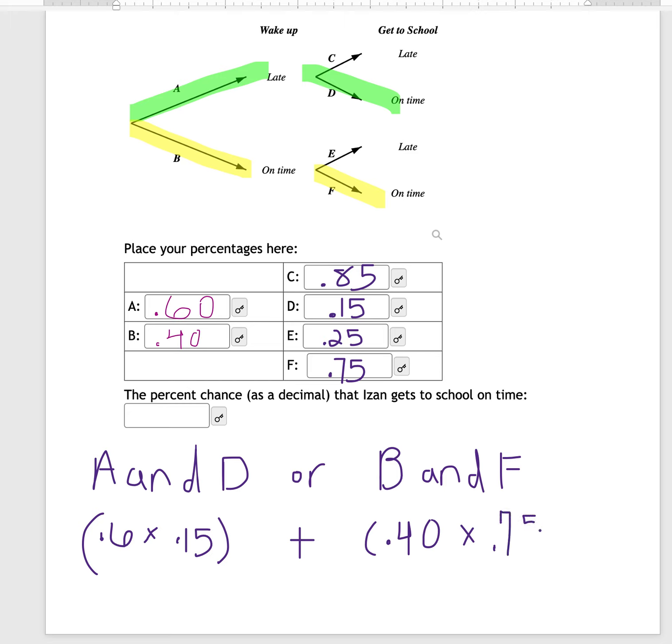Now, when we put all that in on the calculator, we find this value, we find this value, and then we add them together, you should get 0.39. So the probability that he gets to school on time is 0.39 or 39%.